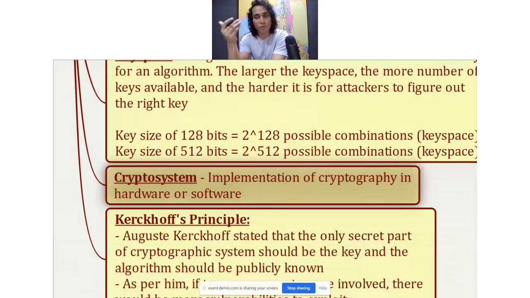It can be done in software, or if it is a really big device, for example, which sends a lot of secure communications back and forth, then it could be done in hardware as well. For example, in various firewalls and routers, you have hardware modules which are responsible just for encryption and decryption purposes. So that is done in hardware.